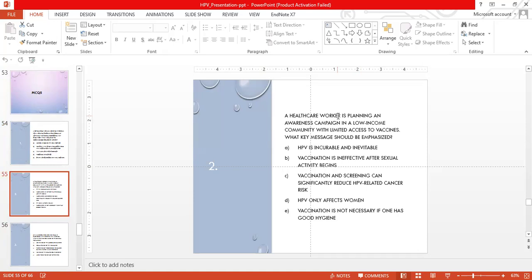Number two, a healthcare worker is planning an awareness campaign in a low-income community with limited access to the vaccine. What is the key message that should be emphasized?